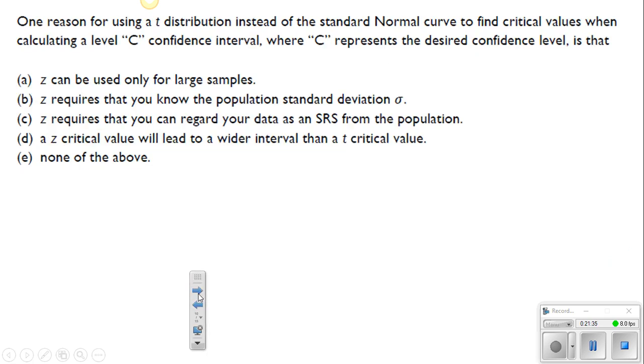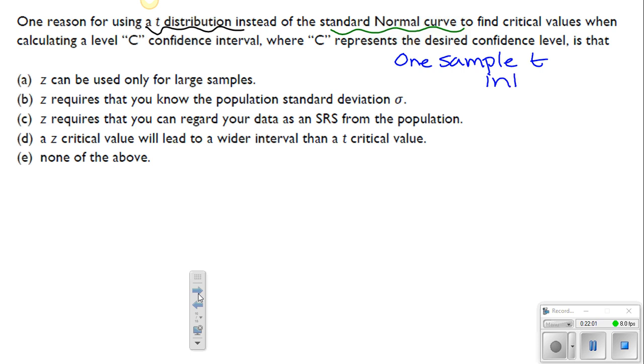All right, last question for the multiple choice. One reason for using the t-distribution instead of the standard normal curve to find critical values when calculating a level C confidence interval, where C represents the desired confidence level, is... remember, why do we use t over the normal curve? This is generally when we talk about a one sample t interval.